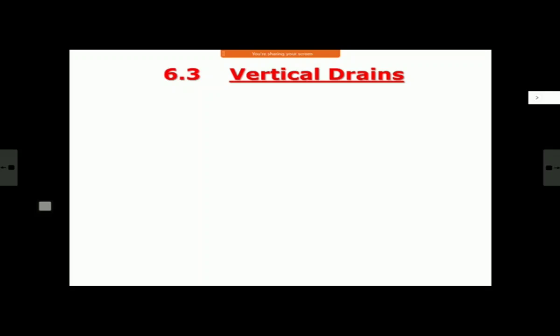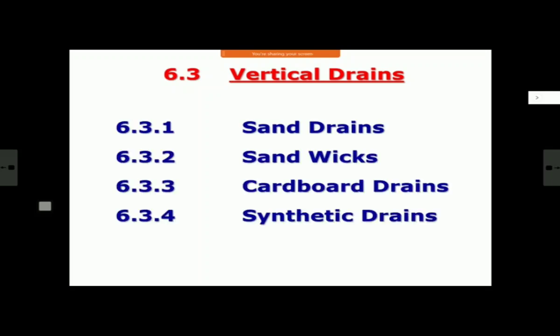And in less time, you get consolidation and the settlement, and you can complete your construction overall in less time. That's the purpose of vertical drains. You're gaining shear strength. Everything is faster because of consolidation being faster. So we'll see all this. There are various types of vertical drains: sand wicks, cardboard drains, synthetic drain. These are the 4 most common types of vertical drains which are used.